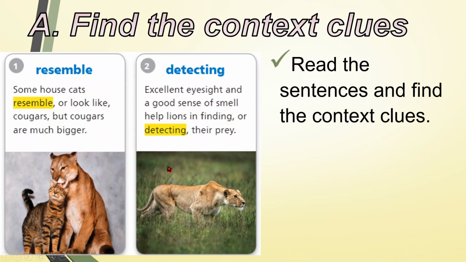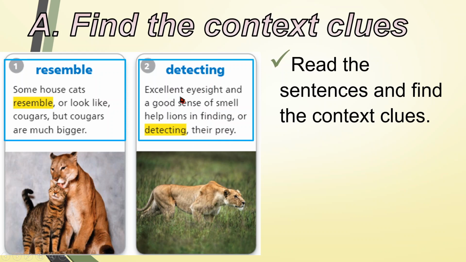We have here the picture or image coming from your book, number 1 and number 2: resemble and detecting. Let's read. Some house cats resemble, or look alike, cougars, but cougars are much bigger. You can see here in the picture a small cat and a cougar. Number 2, detecting: excellent eyesight and a good sense of smell help lions in finding, or detecting, their prey. As you can see here, the lion is detecting its prey.